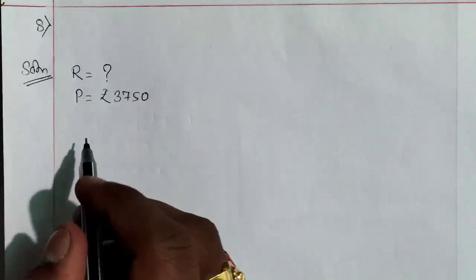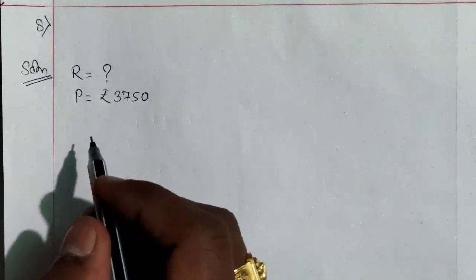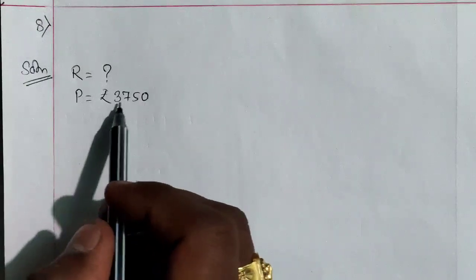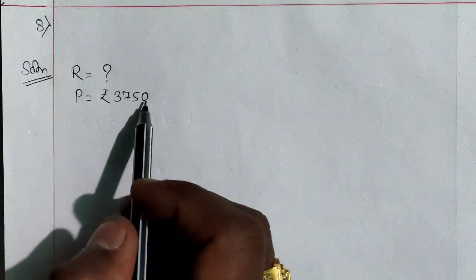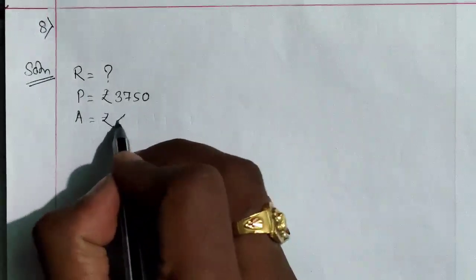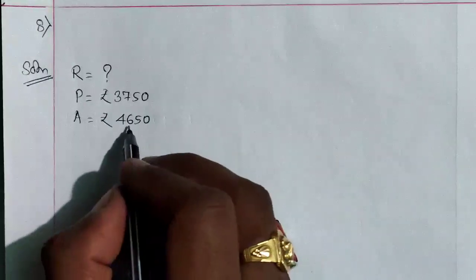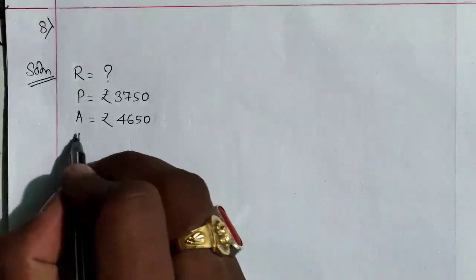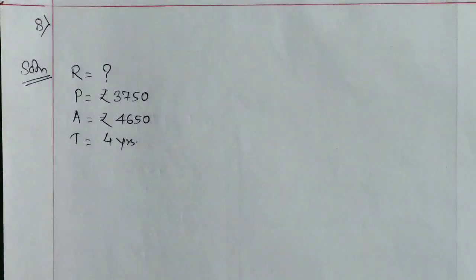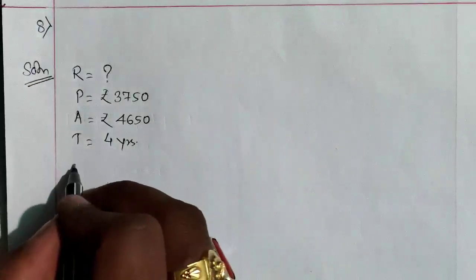Now in this question we are going to solve a question related to the formula of amount. It amounts to rupees 4650, it means amount is given rupees 4650 in 4 years. Time is also given, 4 years.